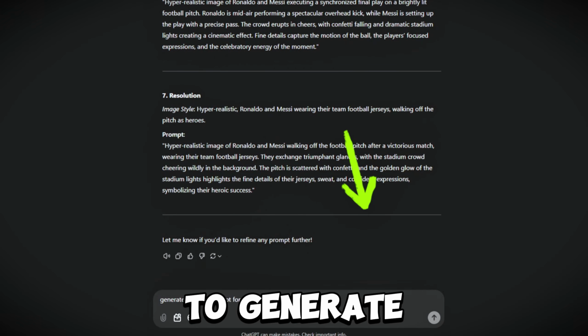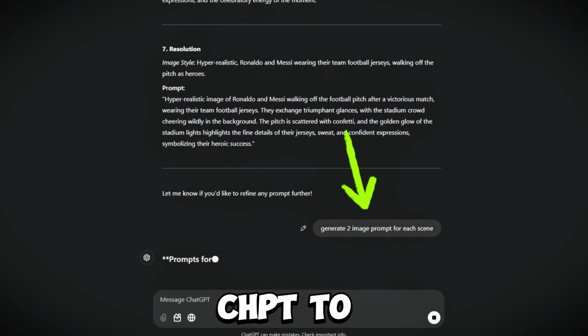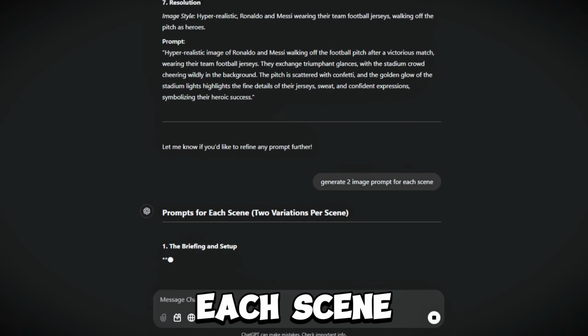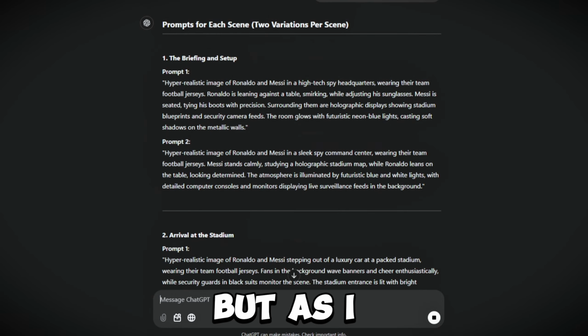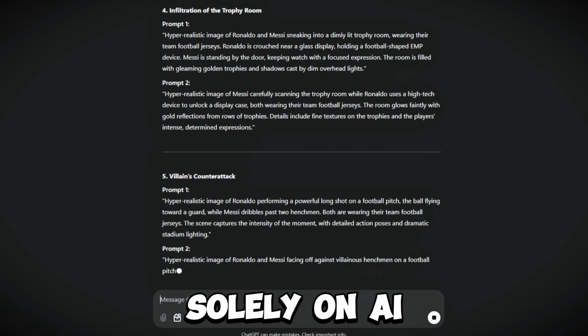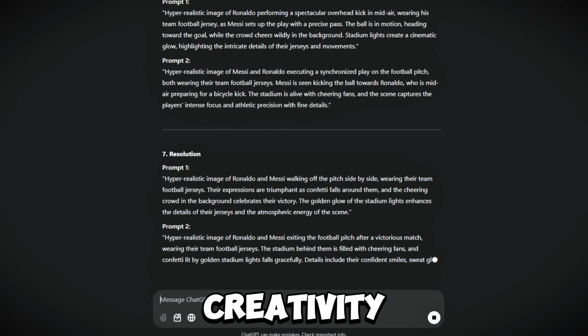If you want to generate additional images, you can ask ChatGPT to provide 2 prompts for each scene. This way you can generate unlimited prompts with ChatGPT. But as I always say, don't rely solely on AI, add your own creativity to make the video truly unique and engaging.